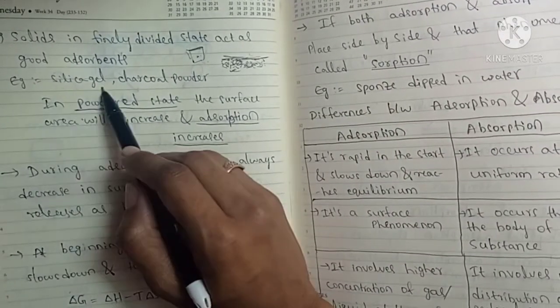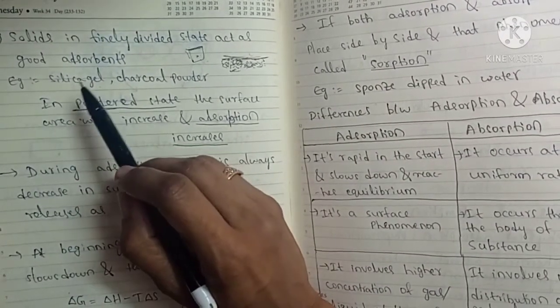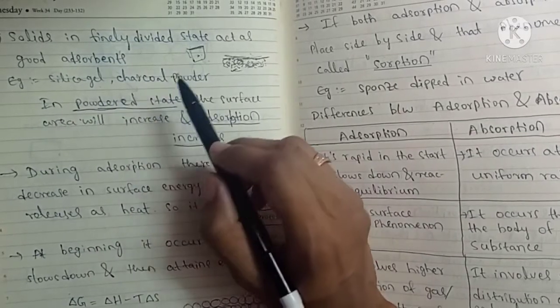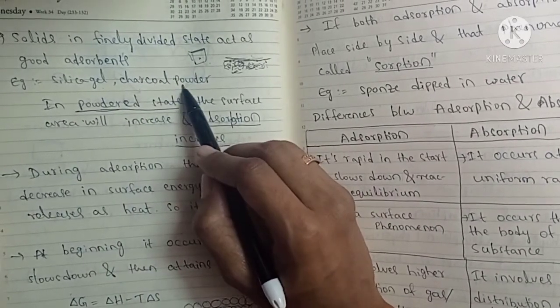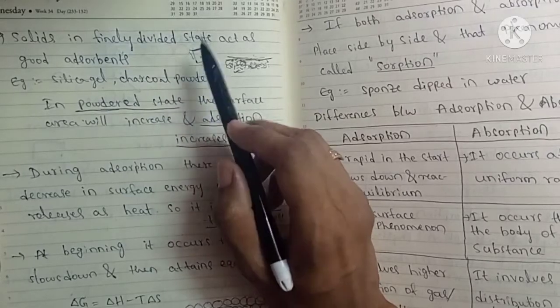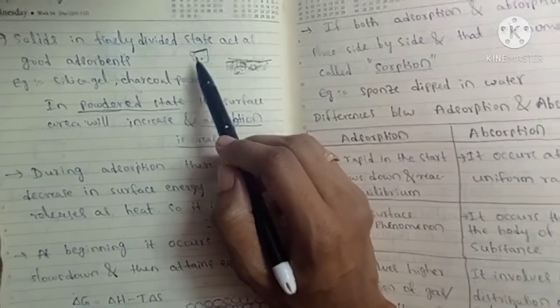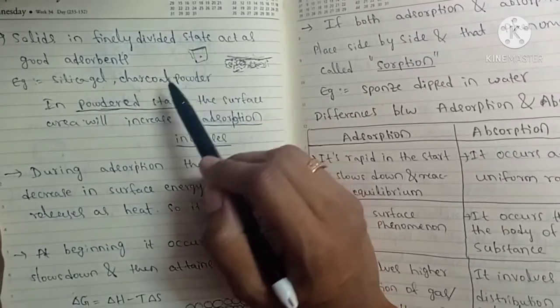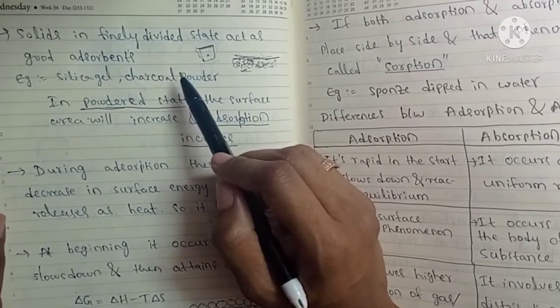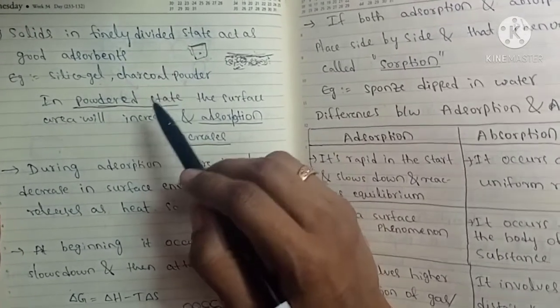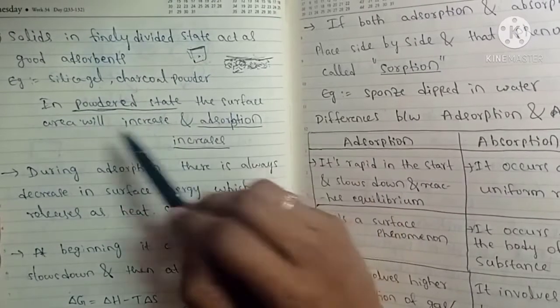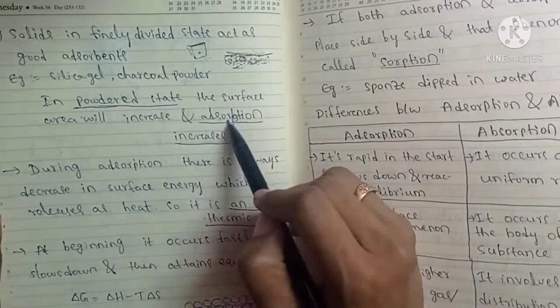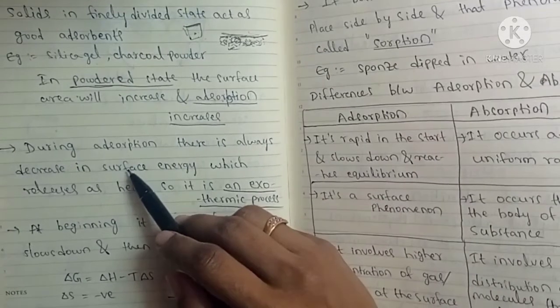For example, silica gel packets contain crushed, powdered solid, and charcoal powder. Charcoal in solid state is an adsorbent, but in powdered form it behaves as a good adsorbent. In powdered state the surface area increases, that's why adsorption also increases.